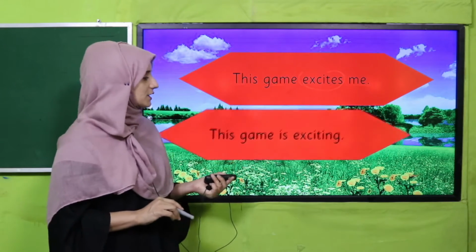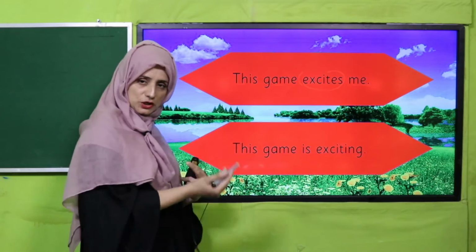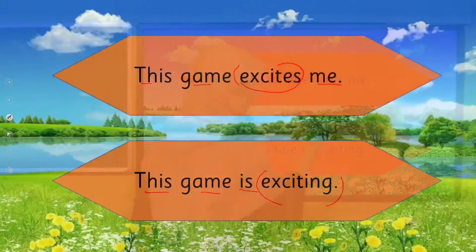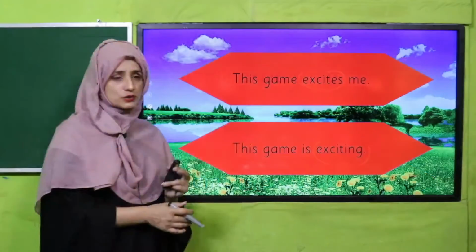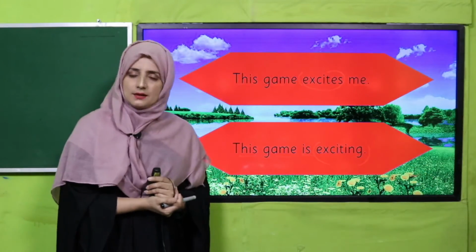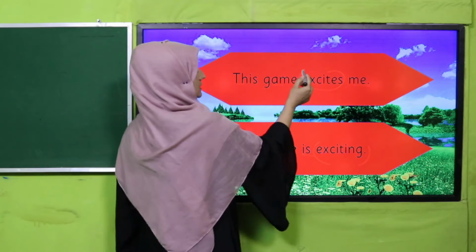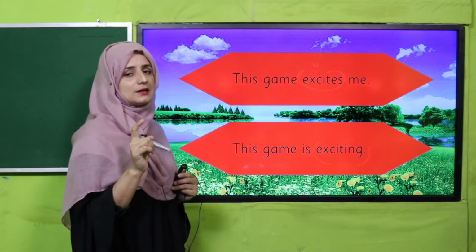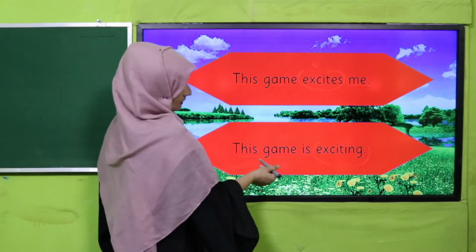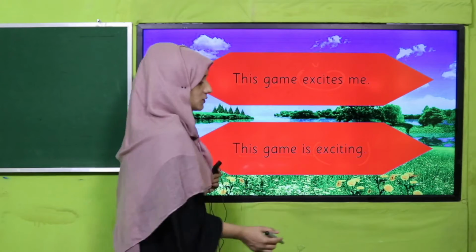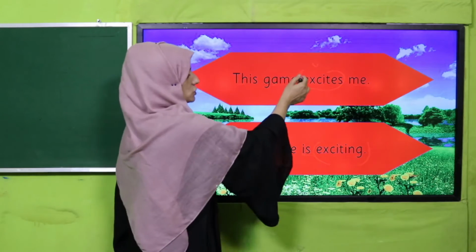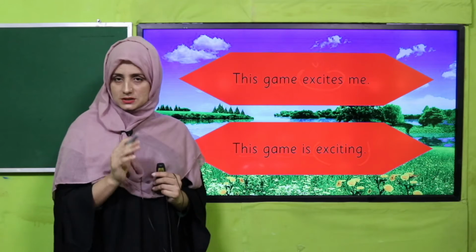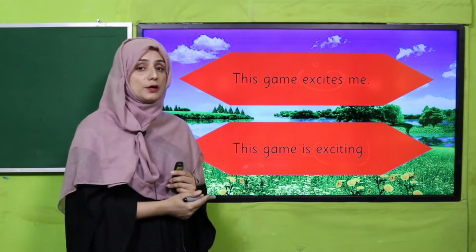See there in the next example, we have changed this example. See and judge. This game is exciting. Yes, my dear students. Did you feel anything? Yes, you're right. This game excites me. There, excite is a verb. It is giving an action. And this game is exciting. This is an adjective. So we have changed that verb into an adjective. So there is a way how we can change a verb into an adjective.